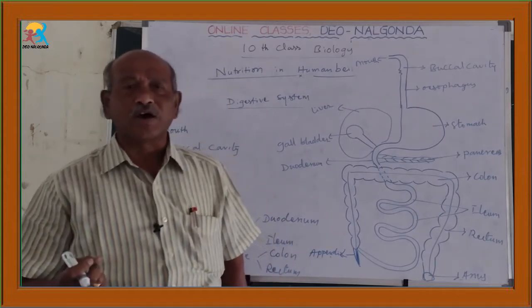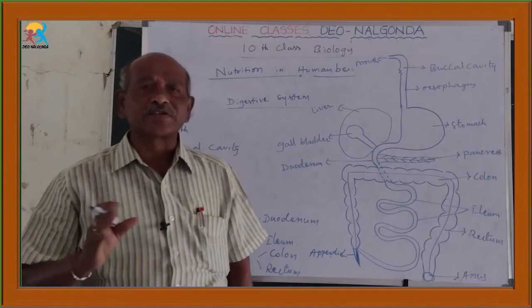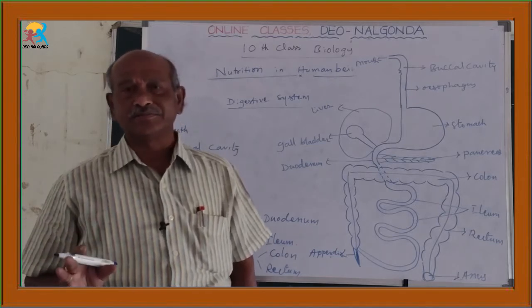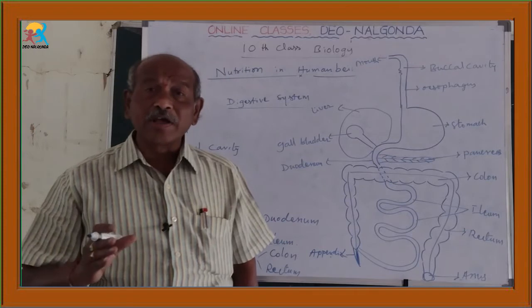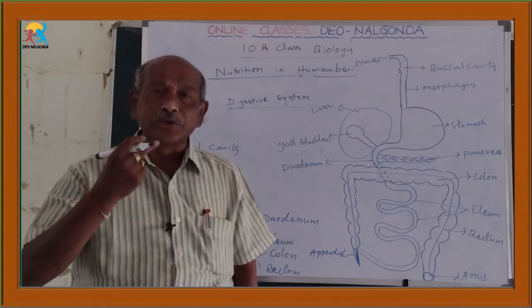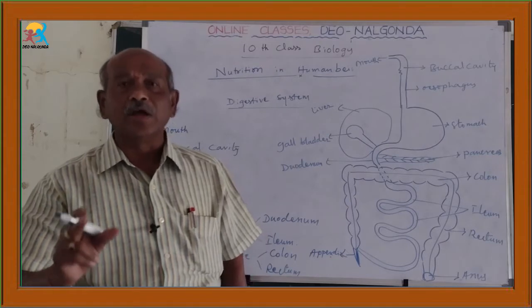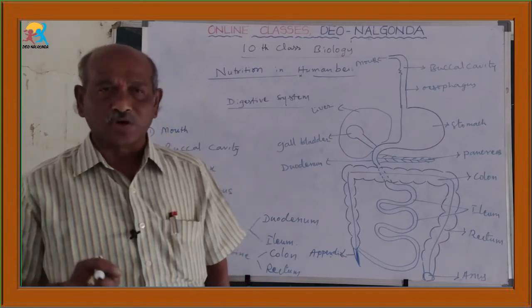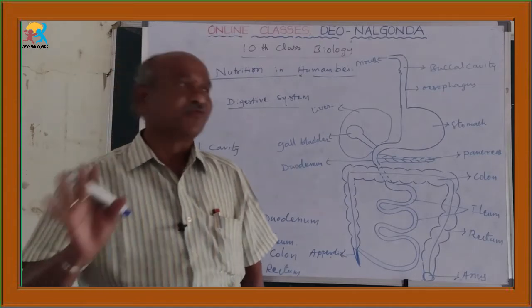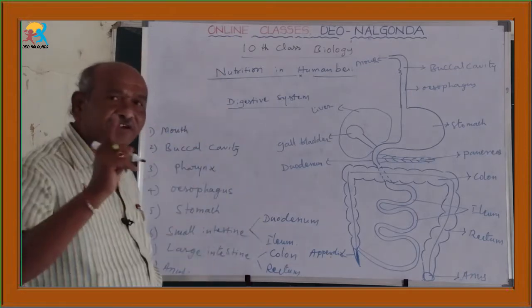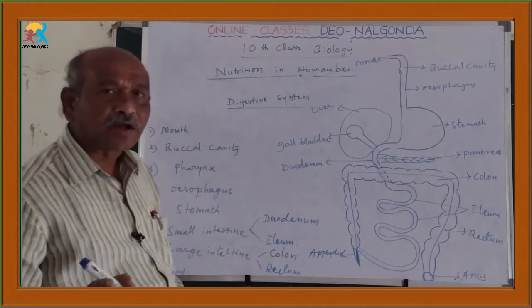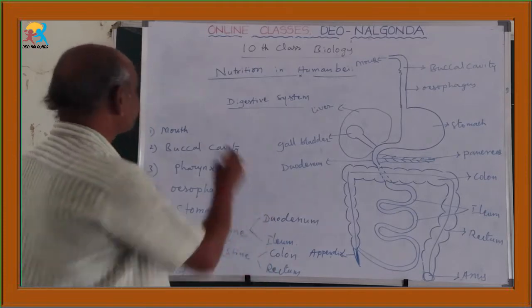It is useful for intake of various kinds of food materials. The intake of various food materials into our mouth is called ingestion of food. This is the first process that occurs in our digestive system.